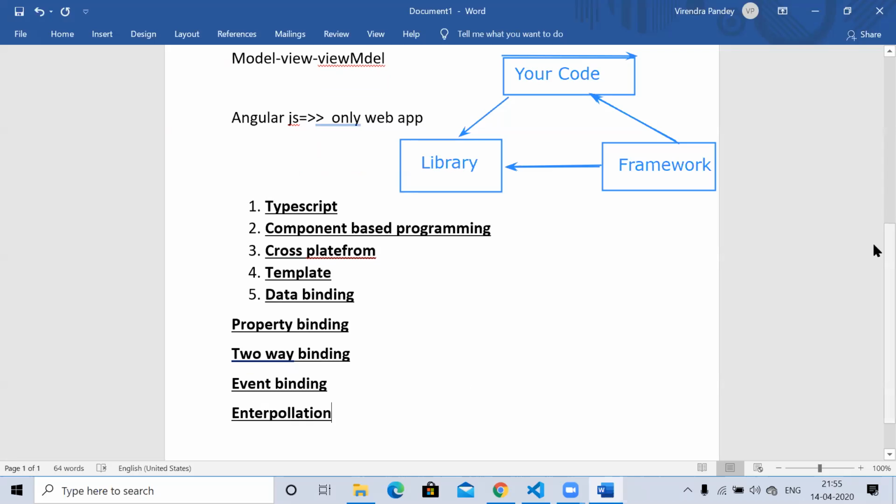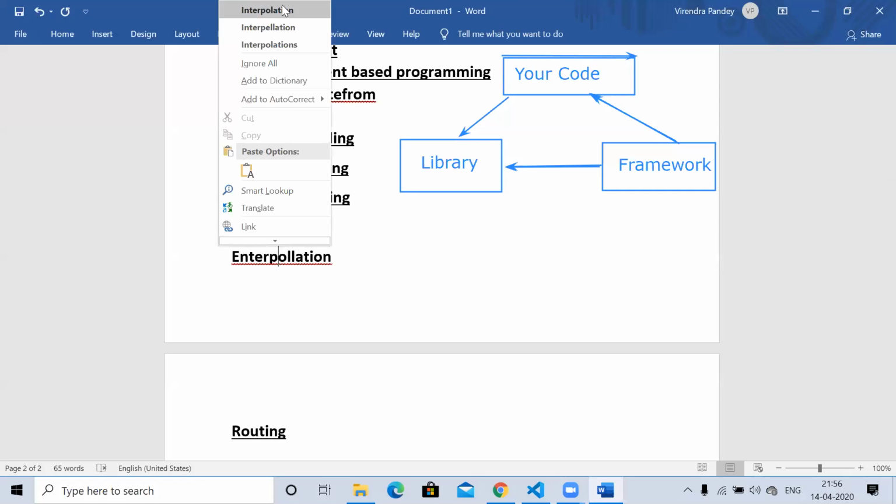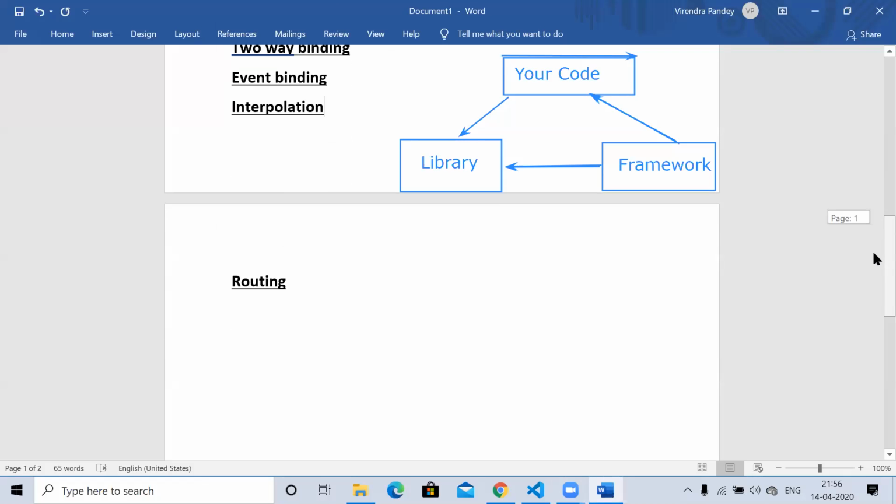And next, we have flexible routing also. Routing is available in AngularJS also, but the routing in Angular is more important and more powerful. We have very good control on the routing in Angular. We can do lots of specific things here. So these are the main features which Angular has.